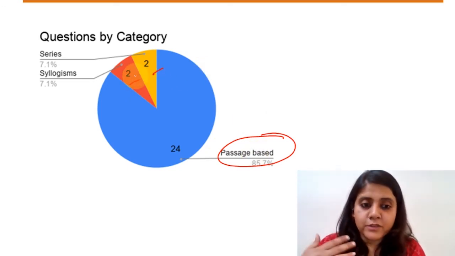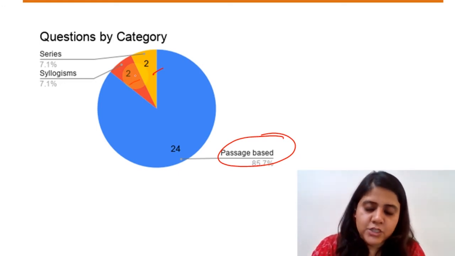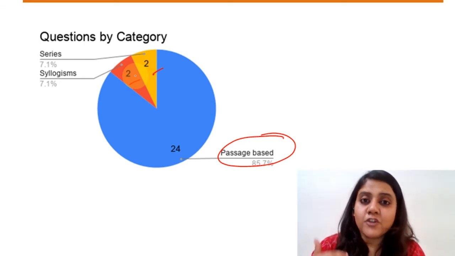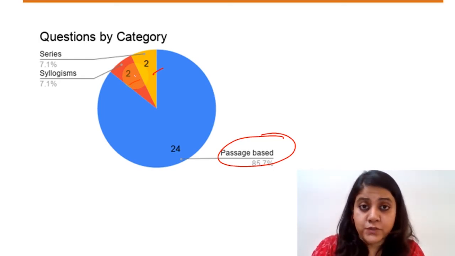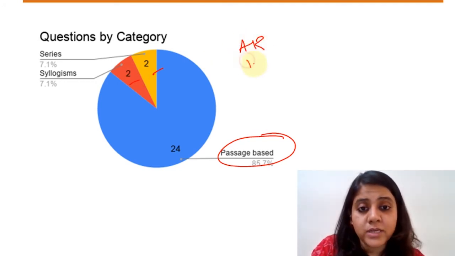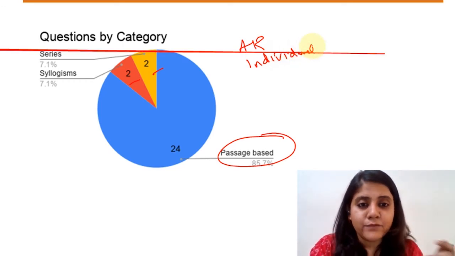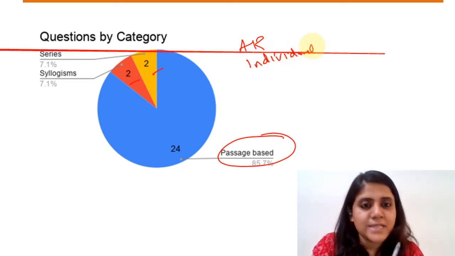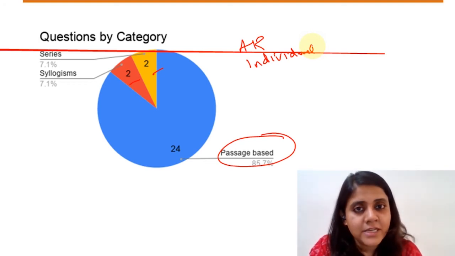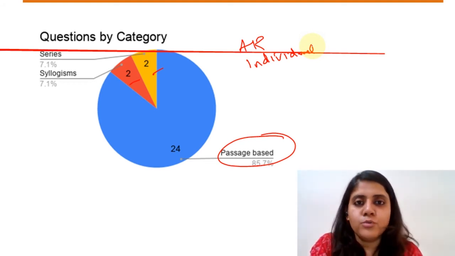Now, when you remember, we discussed the order of the sections, right? Within the logical reasoning section also, at whichever point you decide to do it, try to do the AR kind of questions first. Again, it depends on what kind of question it is. Try to do the individual questions first, whether AR or CR. Sometimes you get individual assumption or conclusion based questions also. So try to do individual questions first, get them out of your way before you move on to passage based questions, right?